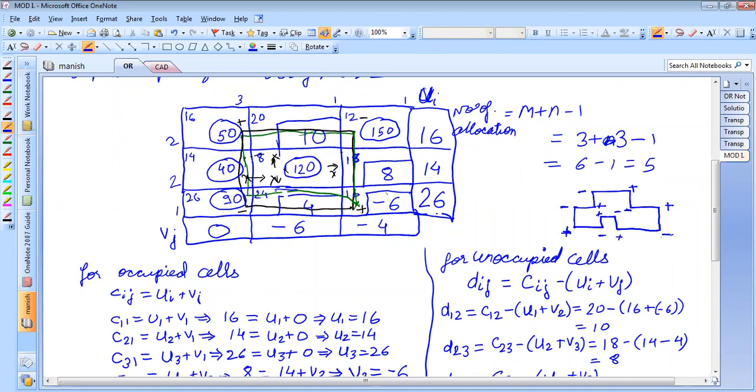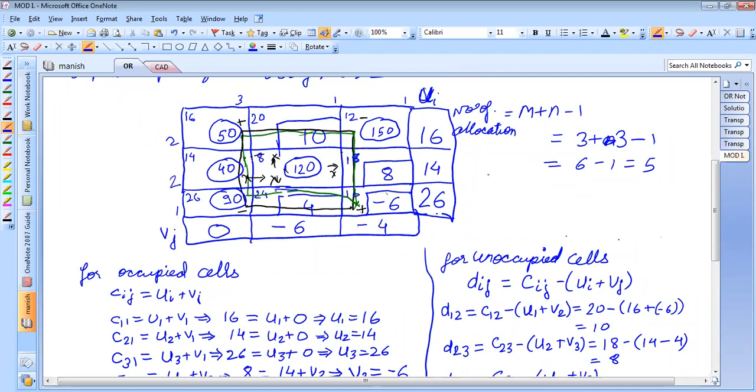No, sir. Okay. If there's no doubt, let me tell you why this plus and minus is being written. It indicates that at this point, we are interested in giving some allocation.